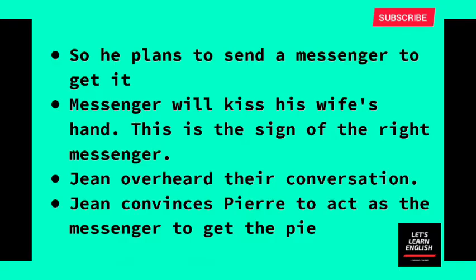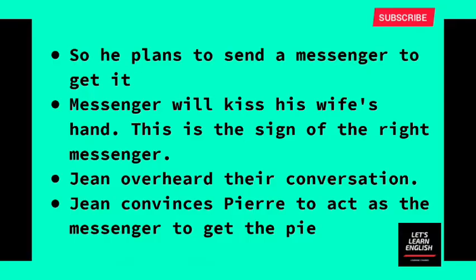Now all these conversations between Gaultier and Marion are overheard by our Jean, who waits outside desperately. Later, Jean meets Pierre and conveys to him what he heard from Gaultier. Here Jean makes a plan and he tells this to Pierre.